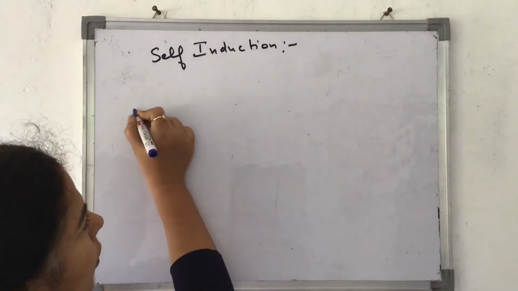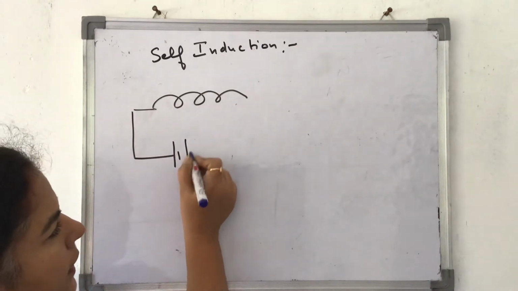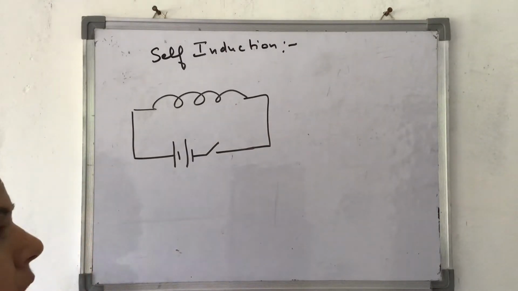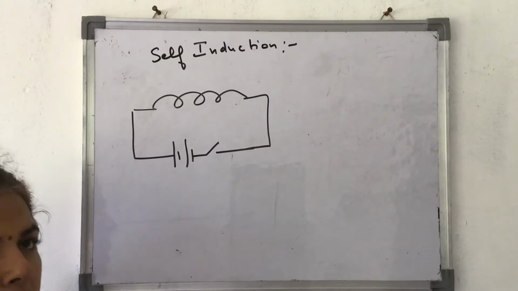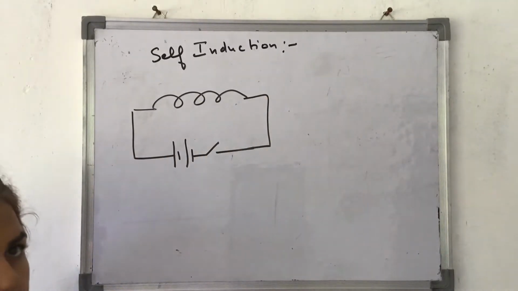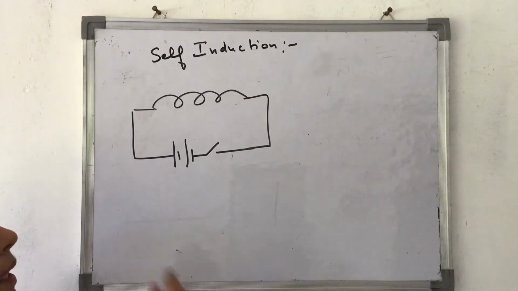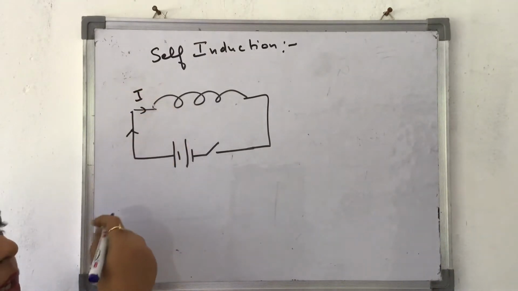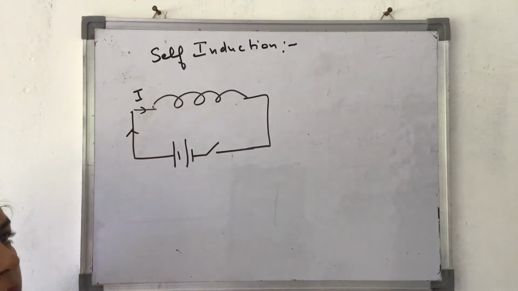Suppose I have a coil like this, and I have a battery and a tapping key attached to it. Initially, no current is flowing through it, so there is no magnetic field in this coil. In case I just tap on this, what will happen? The current will start flowing through it. If the current starts flowing, that means the magnetic field will also start increasing in it.